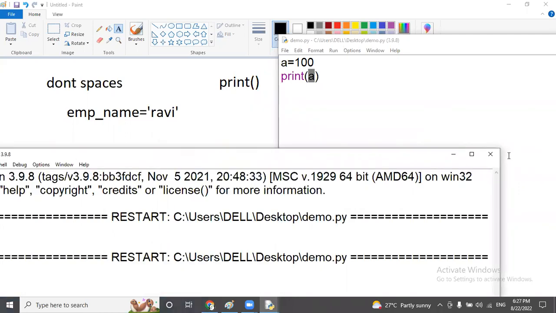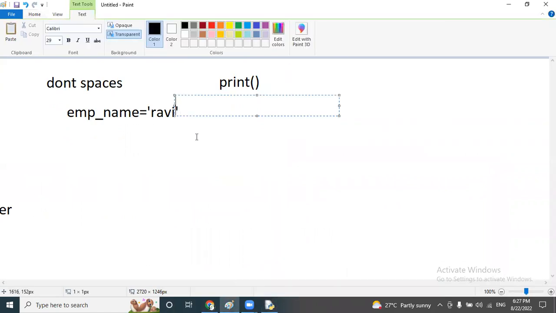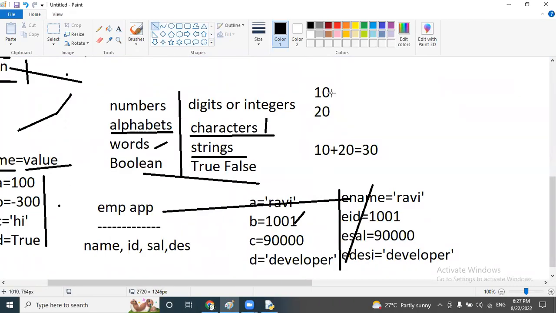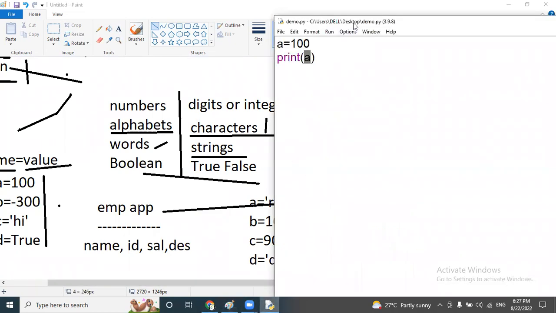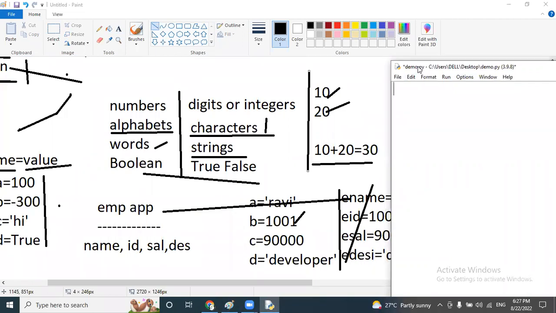Now we have clarity on how to create the variable and how to print the statements on the screen. Now my requirement is I want to perform an addition operation. If you want to perform addition, we need two values and we write the expression. The same addition operation, I am going to write as a program in Python. First of all, here we take the values 10 and 20. But in our programming, how do we store the data? With the help of variables. For example, here I am taking two variables, a and b. A value equal to 10 and b value equal to 20.